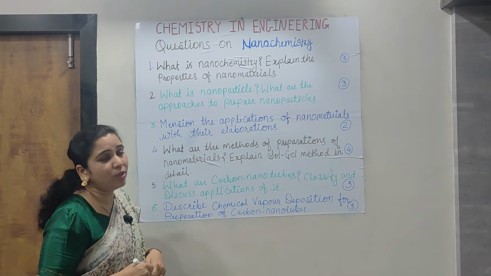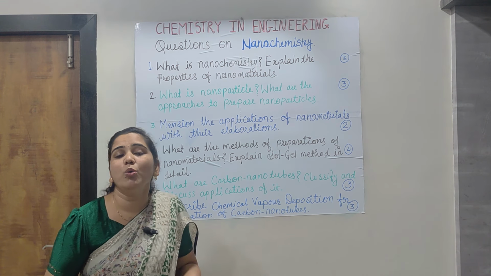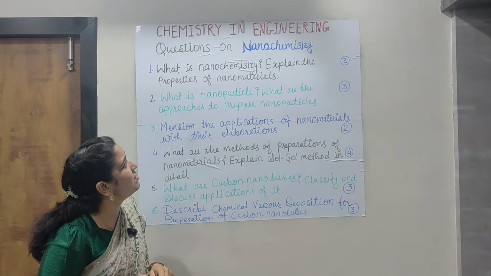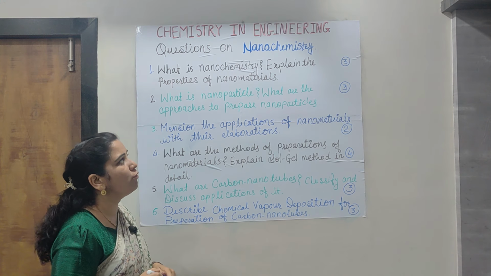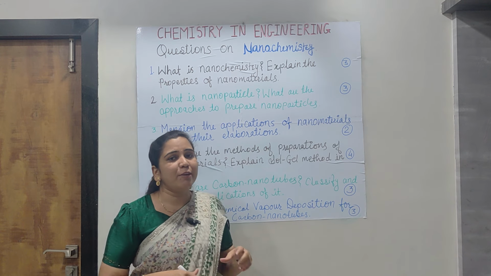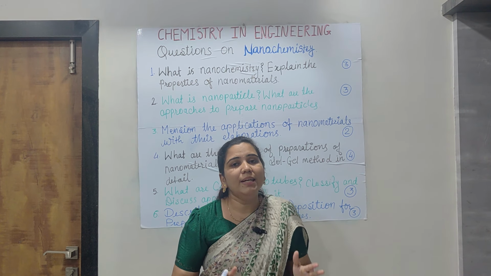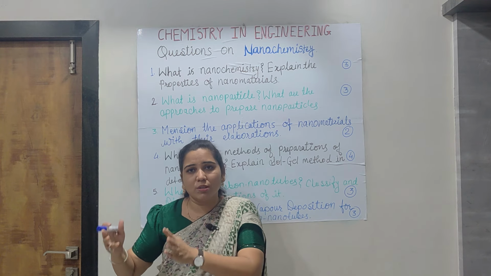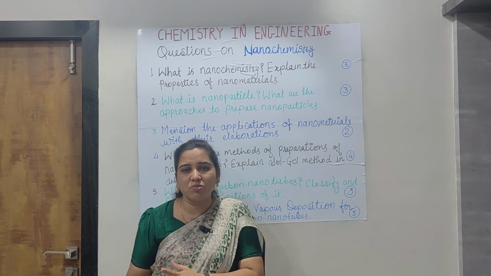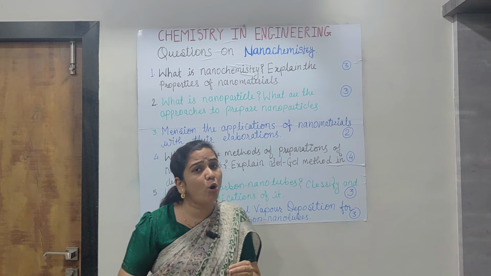So guys, now we will see how the questions can be asked in the paper and how you have to design your answers. The very first question is: what is nanochemistry? Explain the properties of nanomaterials. This question can be asked for 3 marks. At first you have to write something introductory about nanomaterials, nanometer, nanoscience and nanotechnology, and then move towards nanochemistry. At least in one line you have to write all these points.